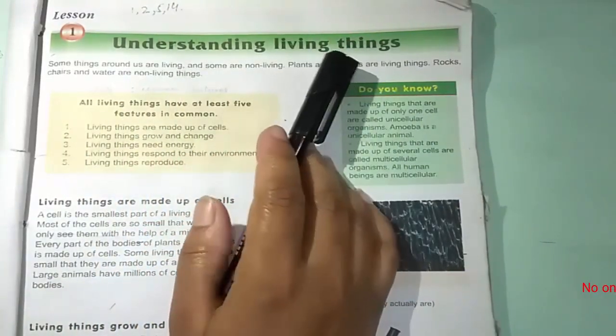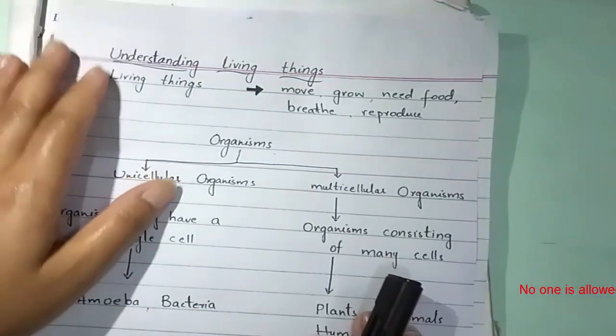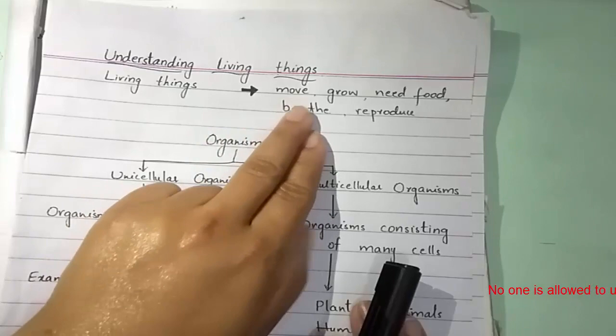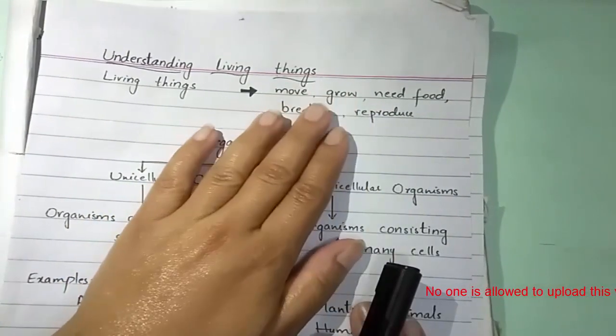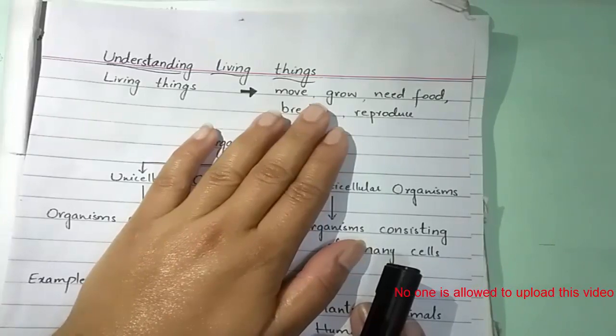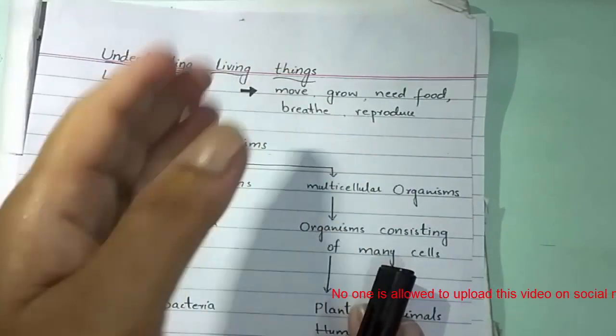Today we will start the first unit of your science, that is understanding living things. And you know what living things are? Living things are those which can move, grow, need food, breathe and reproduce. And you are well aware of these terms because you have gone through them in your previous classes.